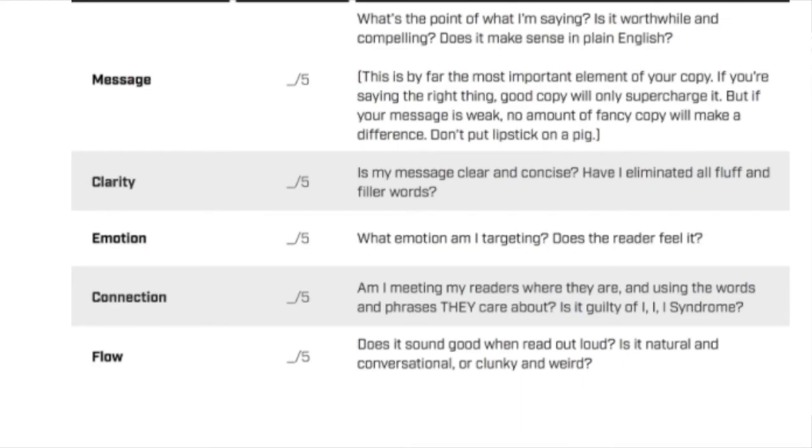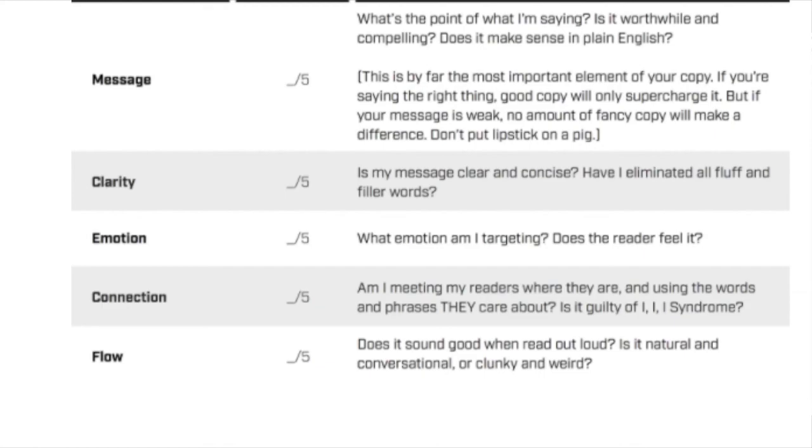Number 4 is connection. Are you meeting your readers where they are and using the words and phrases they care about, the words they would use? And last but not least, what is the flow? Does it sound good when you read it out loud? I mean, literally read it out loud. Does it sound natural and conversational, or does it feel a little clunky and weird?